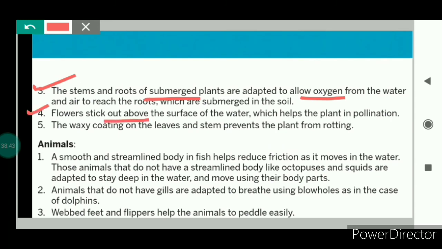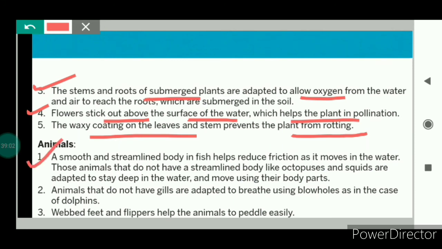And the flowers stick out above the surface of the water, which helps the plant in pollination. And the thick waxy coating on the leaves and the stem prevents the plant from rotting. Rotting means sadna. So the waxy coating on the leaves and the stem protects the plants from rotting.